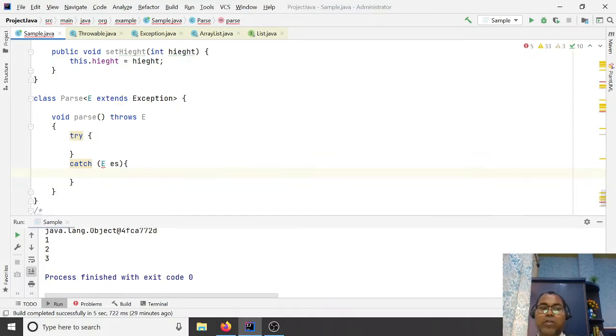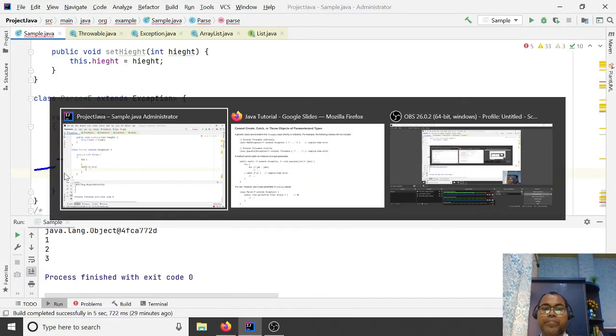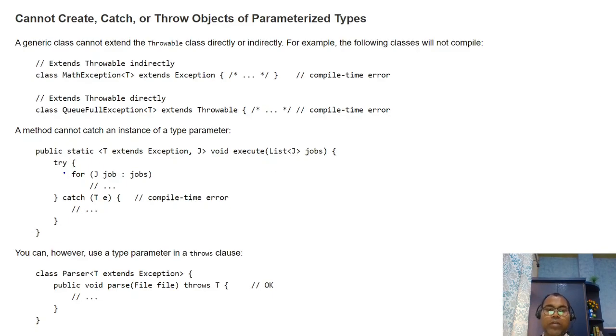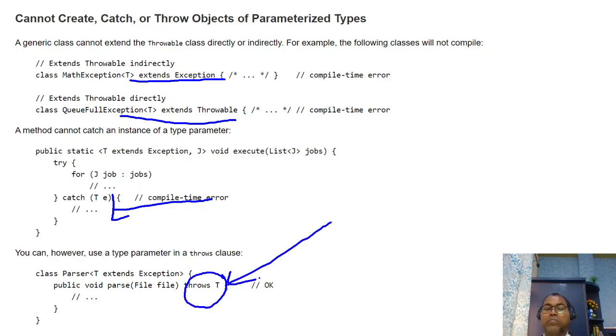So these are some rules, and you cannot define any type parameter with a catch. You cannot create a Throwable of parameterized types, and only in the case of a method throwing a particular parameter type, that's allowed.